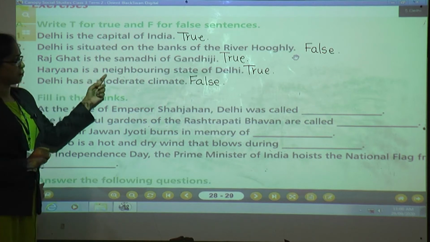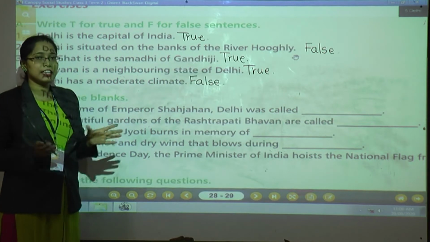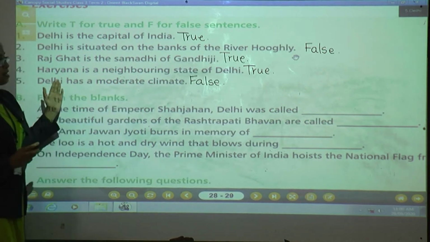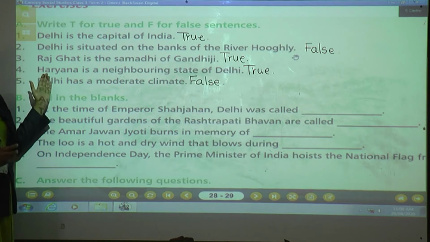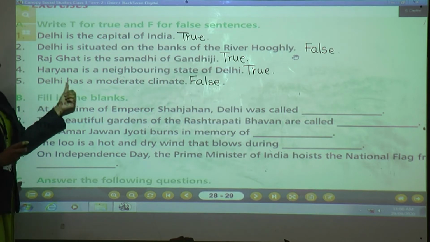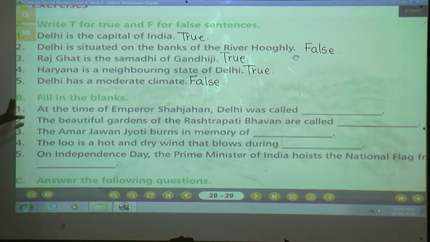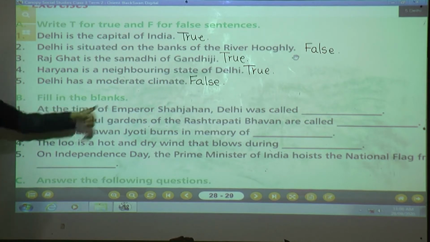Haryana is a neighboring state of Delhi. Yes, because it is located on the 3 different sides. That's why it is the neighboring state of Delhi. So the answer is true. Number 5, Delhi has a moderate climate. No, it is false.